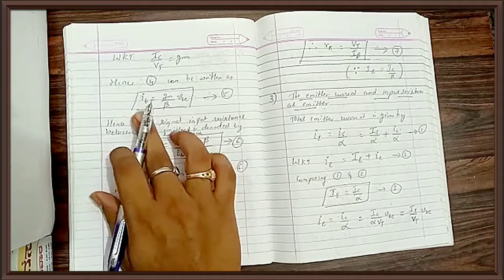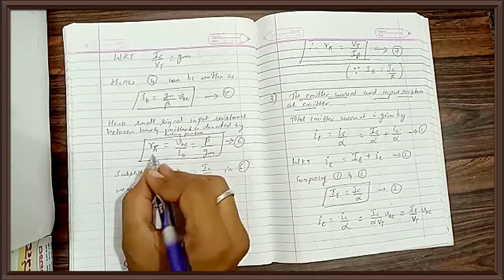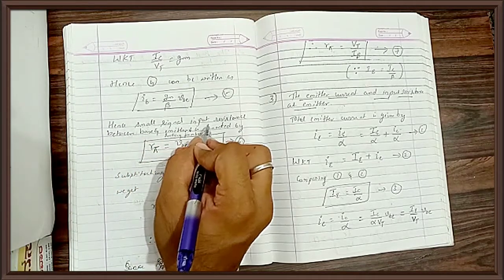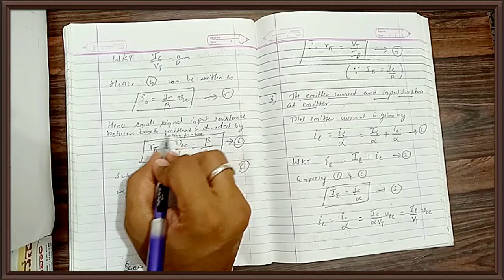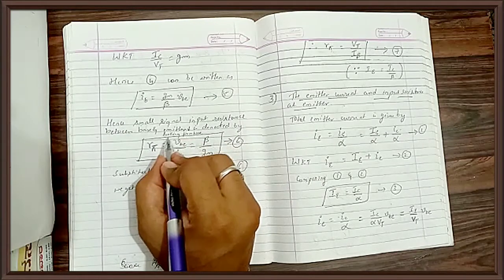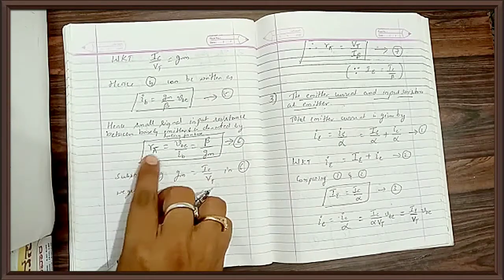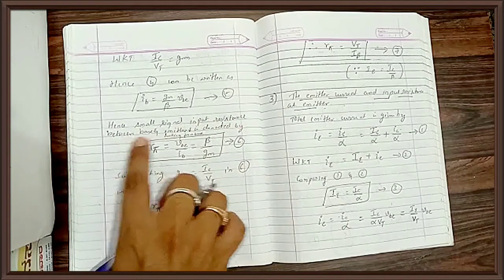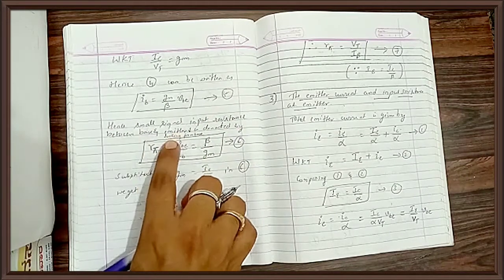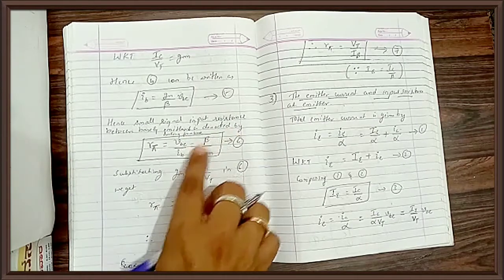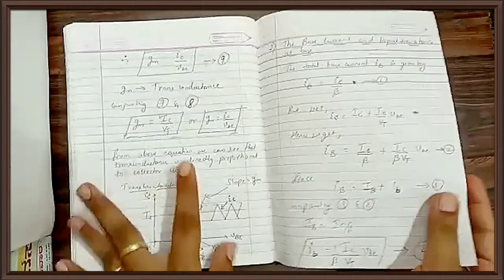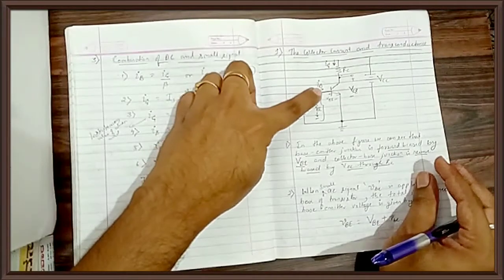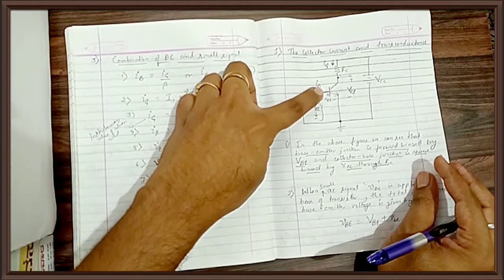This is the expression of current, and this is the expression of resistance. What is this R pi? It is the small signal input resistance between base and emitter terminal looking from base. So when I look from base, the resistance seen is R pi. Coming to the diagram, if I look from the base side, the resistance I am able to see is R pi.